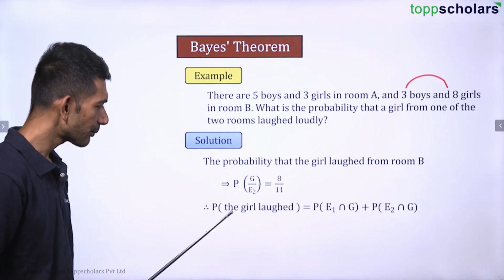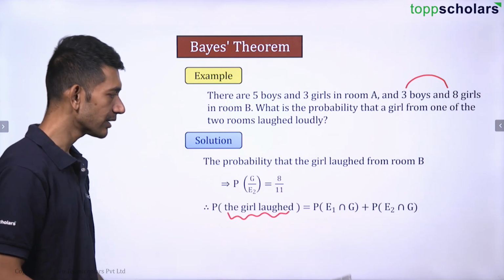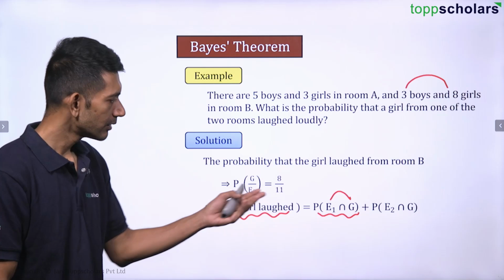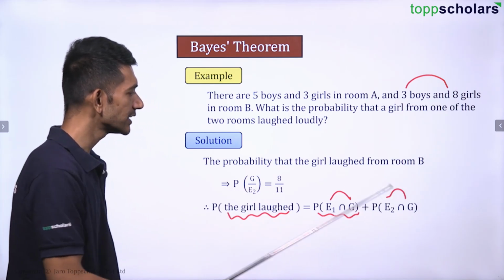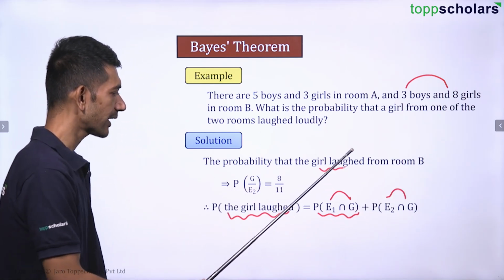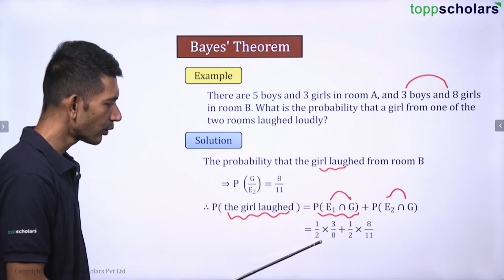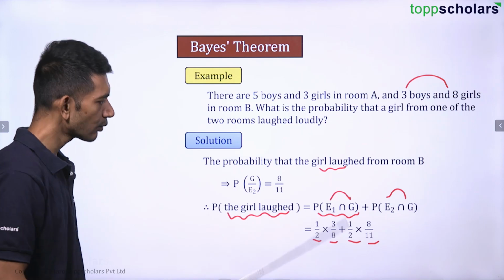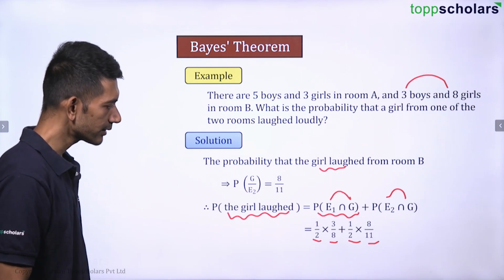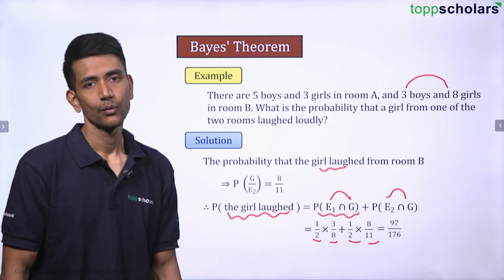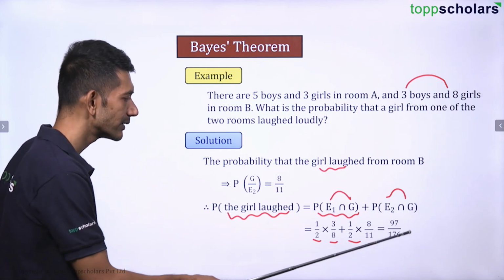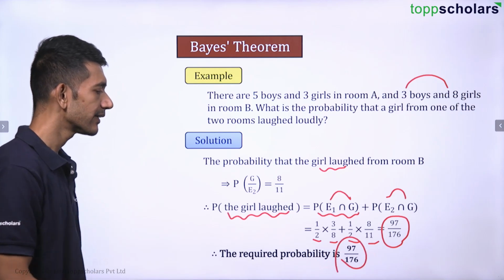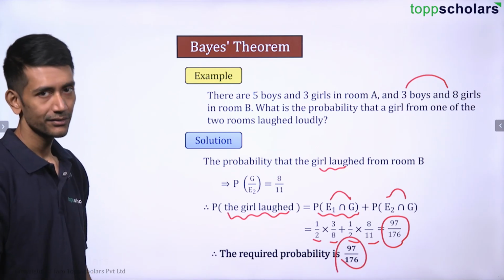Now we can say that the probability that the girl laughed from either of the rooms is probability of E1 and G or E2 and G. What is G? That the girl laughed, right? So that is going to be 1 by 2 into 3 by 8 plus 1 by 2 into 8 by 11. So what are we going to get? We are going to get further 97 by 176. So 97 by 176 is the final answer, right? So the required probability is 97 by 176.